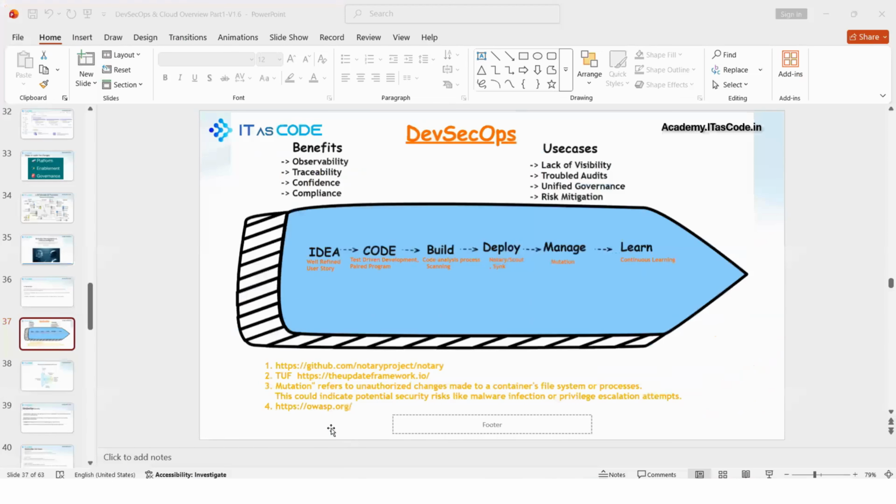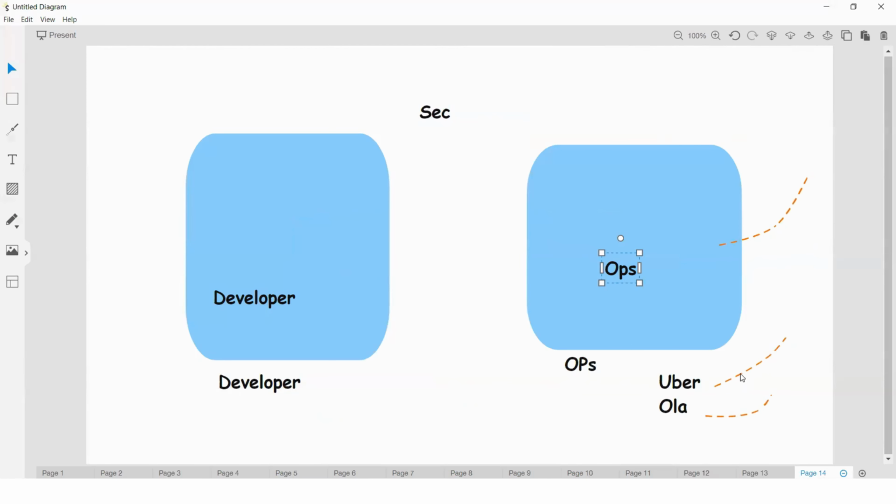Here we highlighted different parameters. These are all things we are going to observe. With the help of DevSecOps strategies, we are going to observe observability, feedback management, and traceability. Whatever issues are there, at all the stages, how to find them out. Just now we discussed one term called confidence. At the end of the day, users should access this application without any issues.